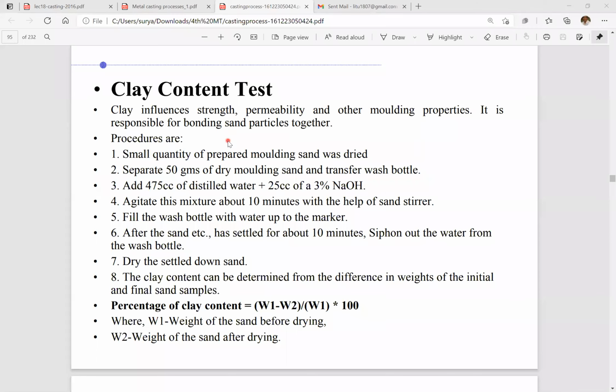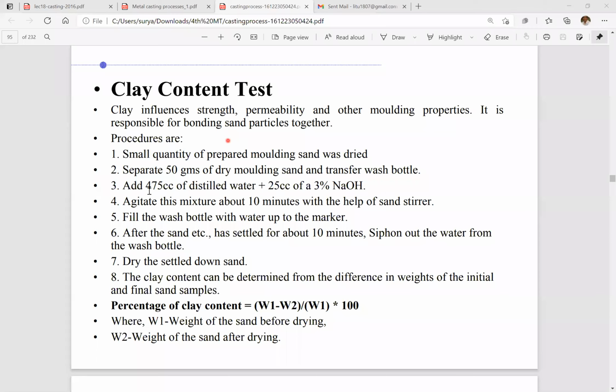So what is the procedure for the clay content test? It starts with a small quantity of prepared molding sand, which is dried. Then we separate 50 grams of dry molding sand and transfer it to a wash bottle.